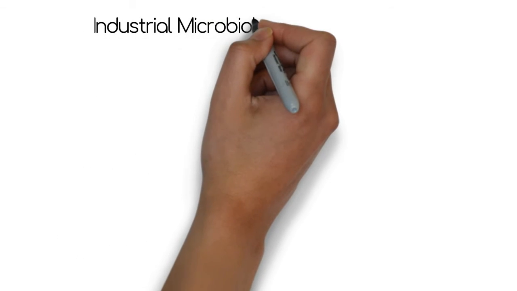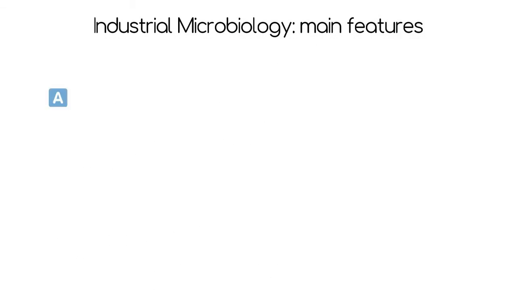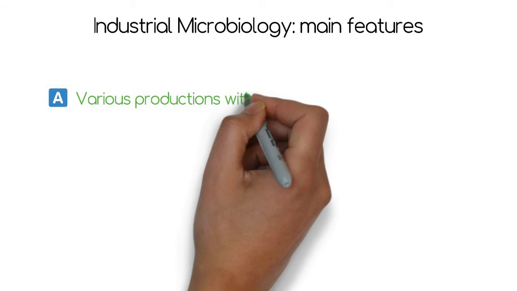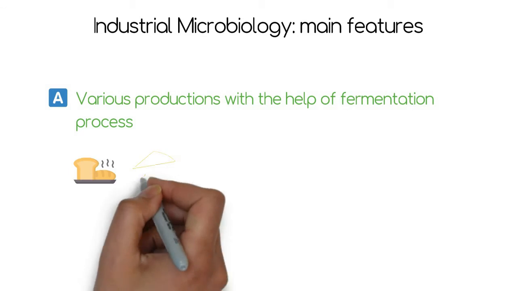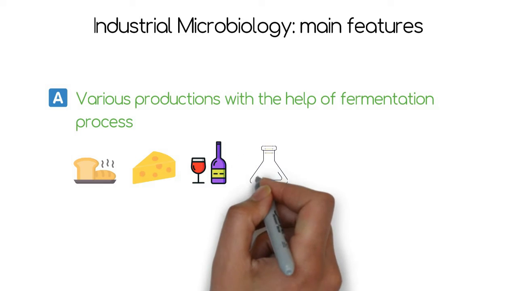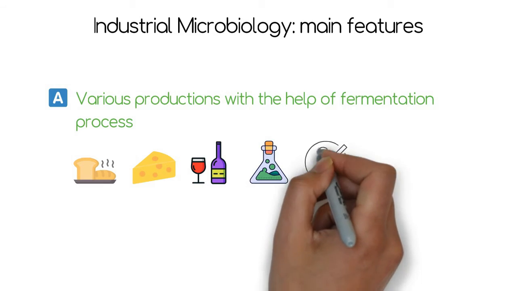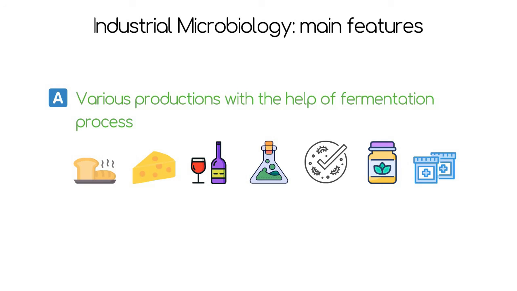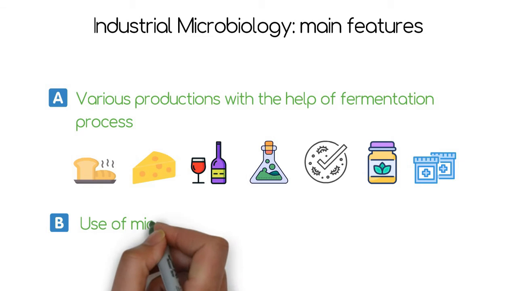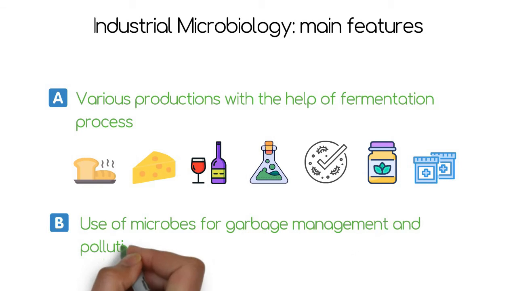Industrial microbiology main features: A. Various productions with the help of the fermentation process. Example: bread, cheese, wine, raw material for chemicals, enzymes, nutrients, medicines, etc. B. Use of microbes for garbage management and pollution control.